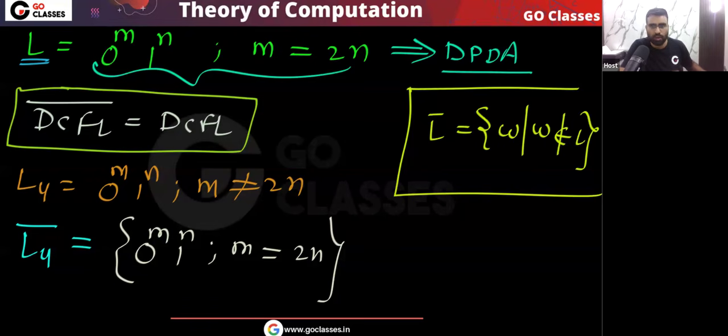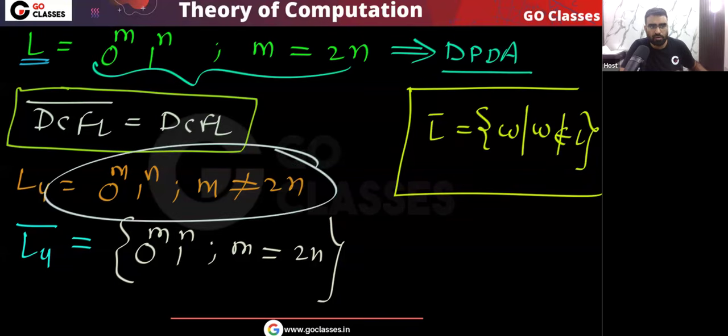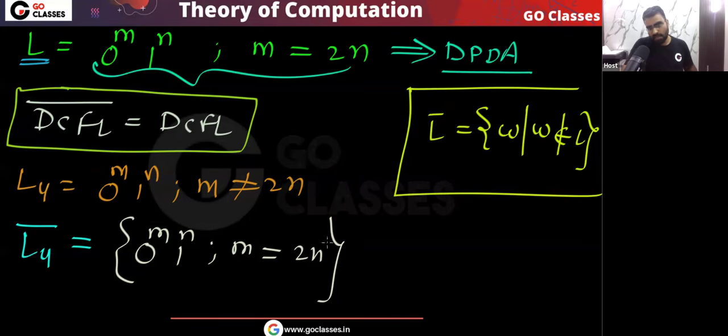Yes or no? Set of those strings which do not belong to L. So you can easily see in this L4 which strings do not belong. In this L4, actually, yes, these strings do not belong to L4. So yes, these strings will be in the L4 complement, but focus on these strings which contain 1 0.